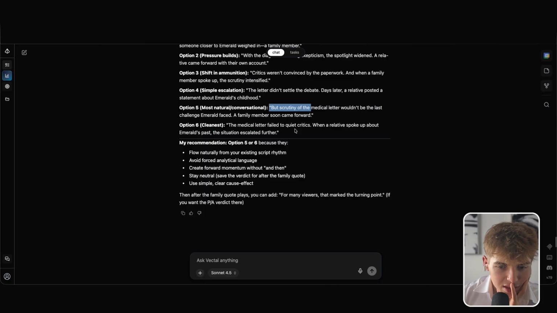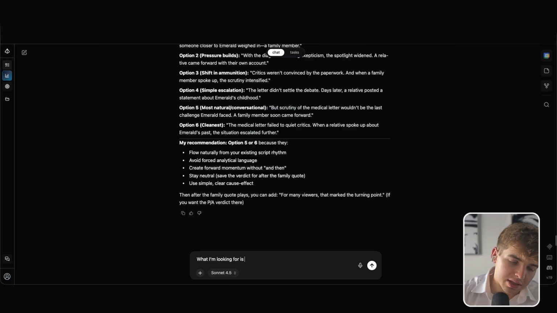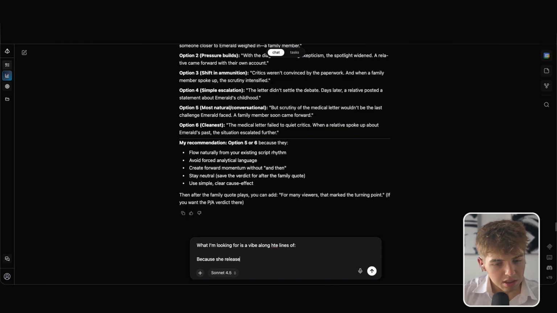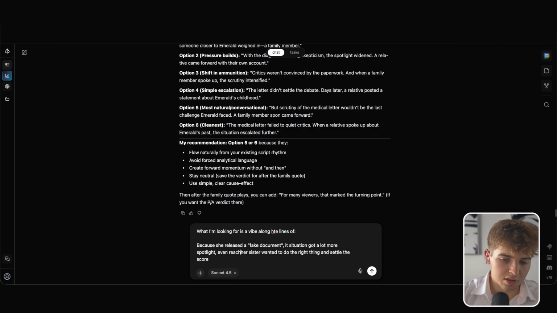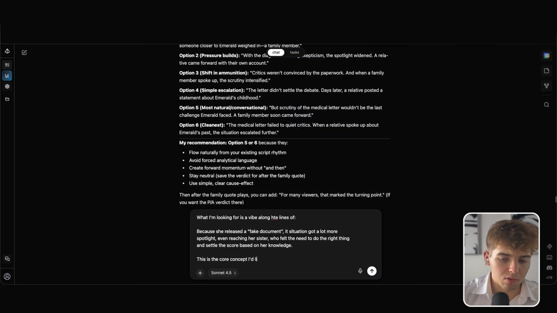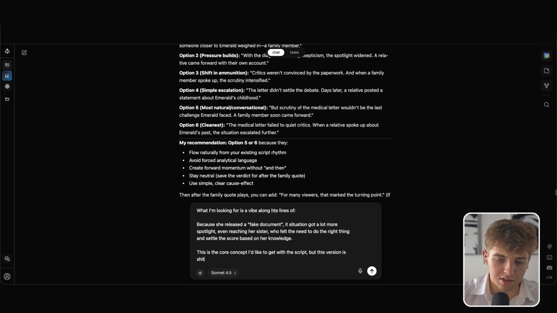Yeah, I don't hate these. What I'm looking for is a vibe along the lines of, because she released a fake document, her sister wanted to do the right thing and set the situation got a lot more spotlight, even reaching her sister, who felt the need to do the right thing and settle the score based on her knowledge. This is the core concept I would like to get with the script, but this version is shit/lengthy.